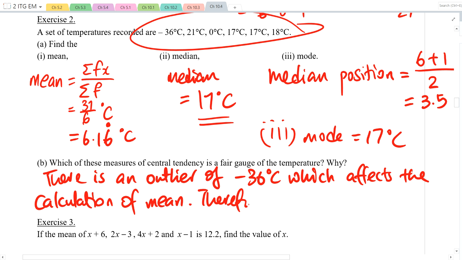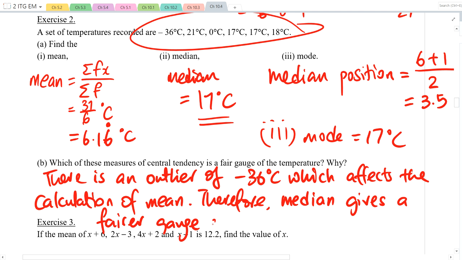Therefore, median gives a fairer gauge of temperature.